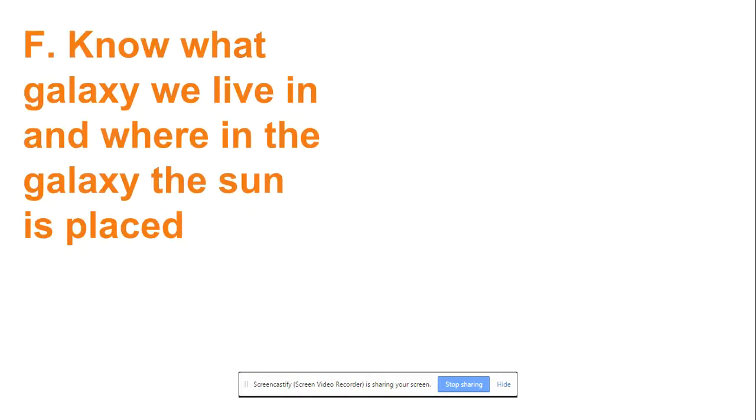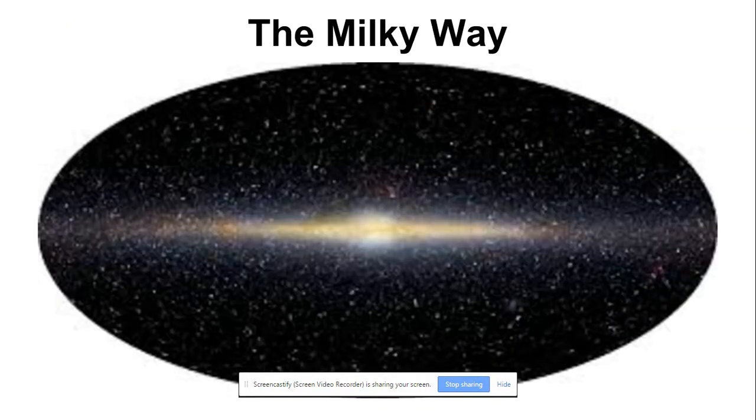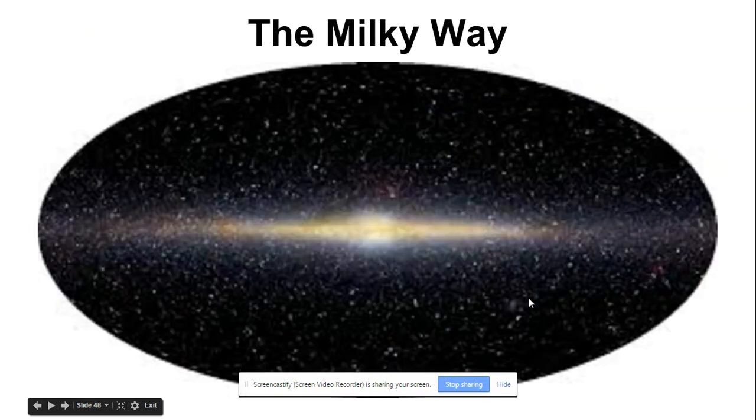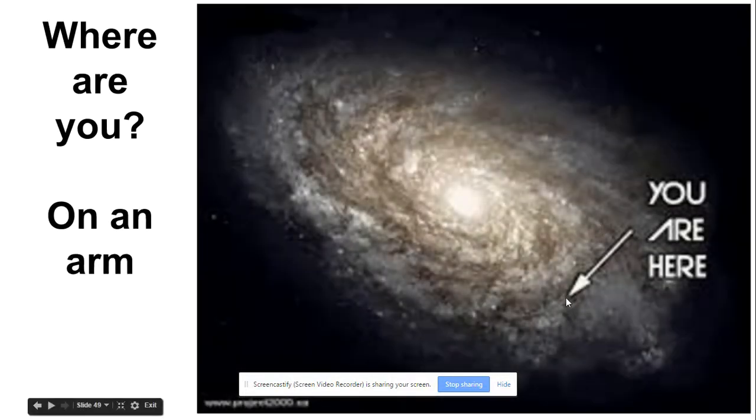Finally, in letter F, knowing what galaxy we live in and where in the galaxy the sun is placed, we need to know that we live in the Milky Way, which looks like this if you're looking at a side profile, or like this if you're looking at a top-down view. We live out on one of the arms. The sun and the entire solar system is out on one of the arms. So where are you? You're on an arm. You are here revolving around the sun with Mercury, Venus, Earth, Mars, Jupiter, Saturn, Uranus, Neptune, Pluto, and all of the other dwarf planets.